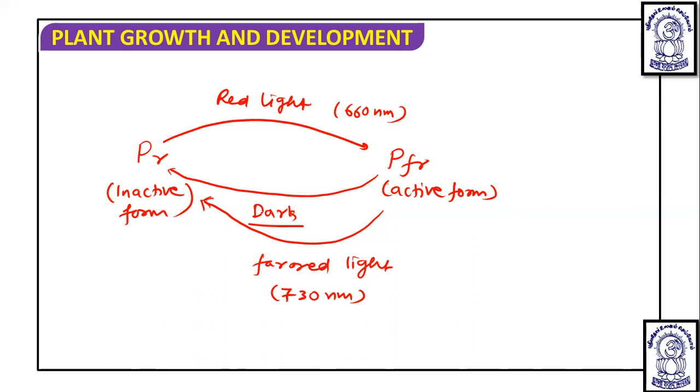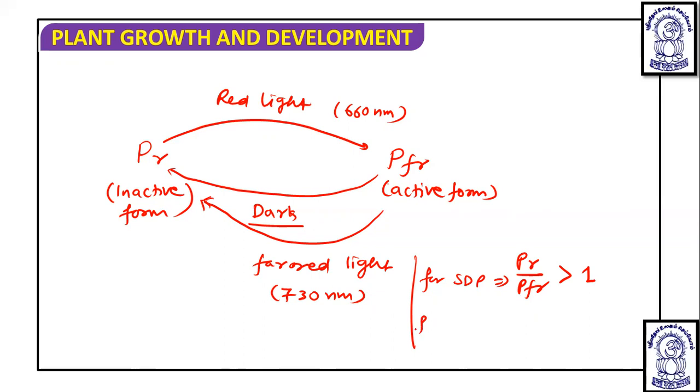Okay. So if we talk about a short day plant, they require a long night period, and if the long night period is there, the PR is going to be more in them. So the PR upon PFR ratio is going to be greater than 1 for the short day plant.